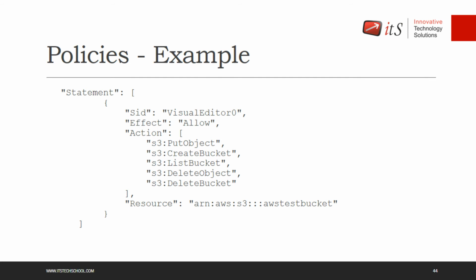So that's the basic example policy. You don't have to write it. If you are good with JSON, you can write it. If you are not, you have a visual editor available. It's a graphical tool, and you just have to work with the drag and drop method. Select what you want to allow, what you want to deny, drag and drop your services, select your actions, select your resources. That's it. Click on create, and it will create the JSON format in the backend, so you don't have to write it by hand. This is the example policy that you can create and attach to the user.